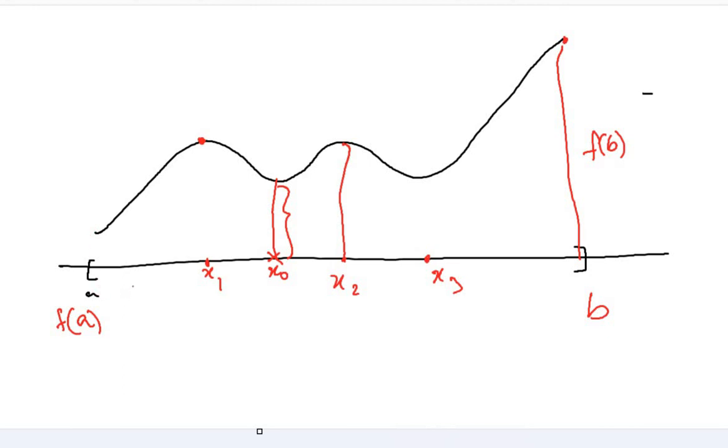Okay, so for finding the absolute maxima or absolute minima, you need to first locate all the local maxima and then go for the values at the endpoints and check which is the highest, and that highest value will give you the absolute maxima.